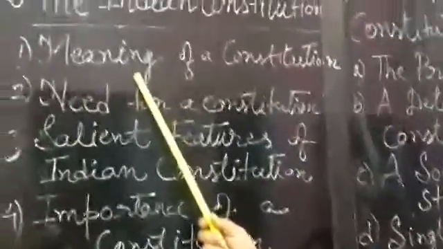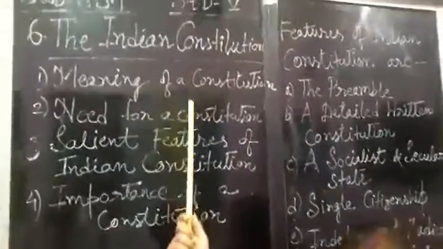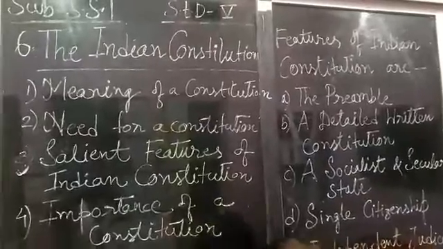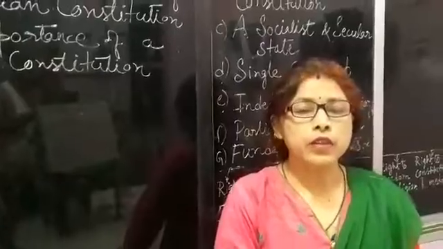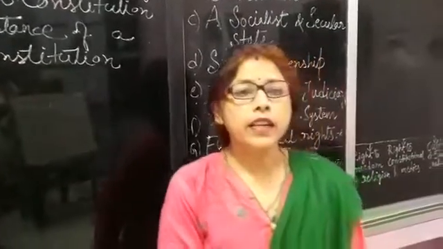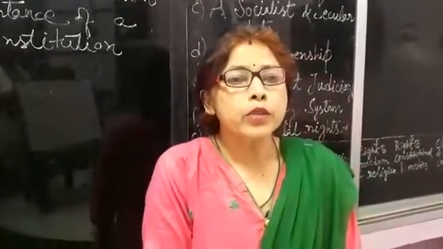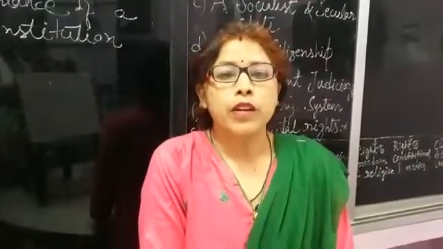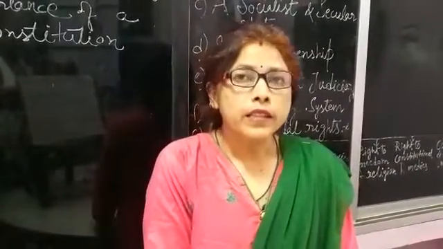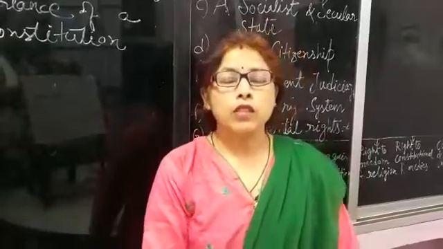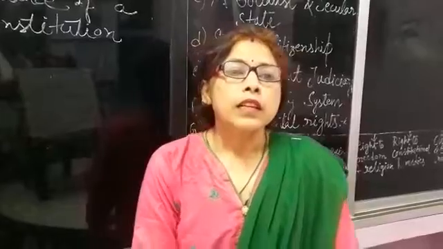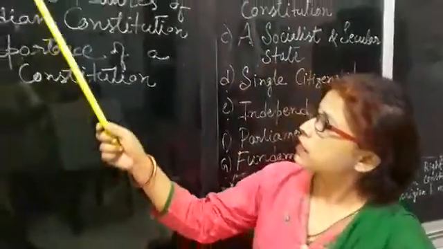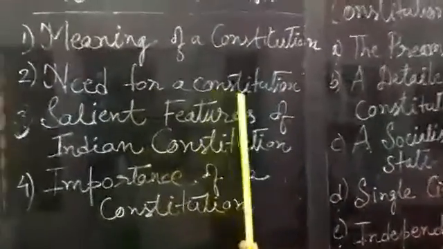At first we discuss the first point, meaning of a constitution. A constitution is a fundamental legal document that contains the rules according to which the government of a country functions. These rules and laws are called the basic laws. The second point is need for a constitution.